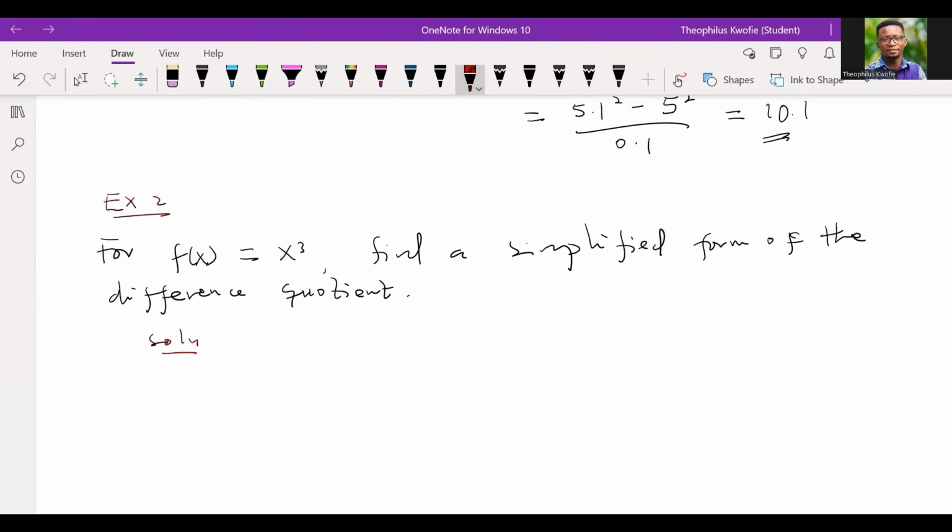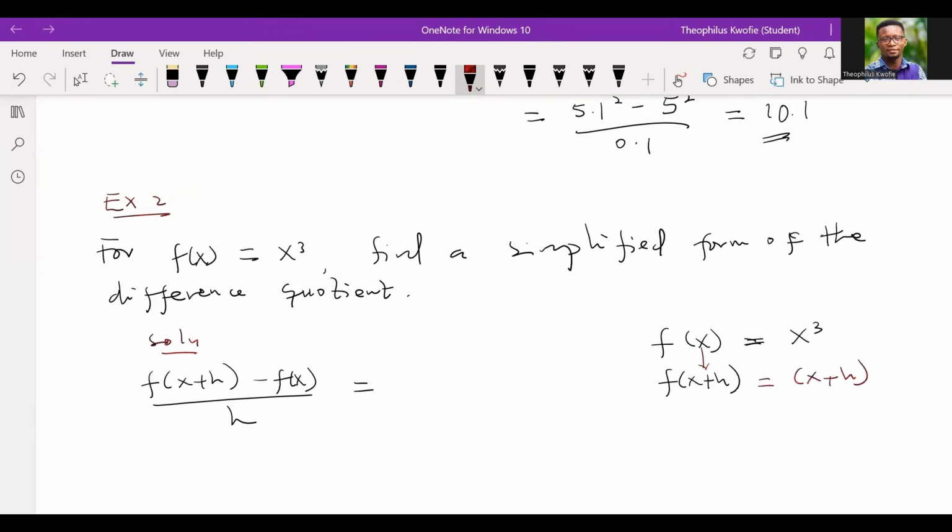By the formula that we have, f of x plus h minus f of x, all divided by h. Remember the main function is f of x equal to x cubed. If I have to find f of x plus h, it just means that wherever I see x, I should replace it by the whole of x plus h. Do we all get it?